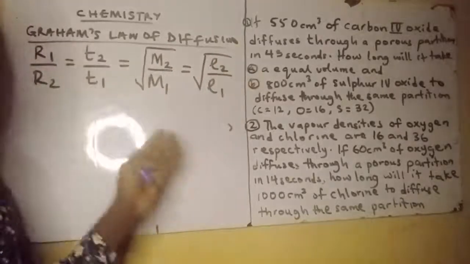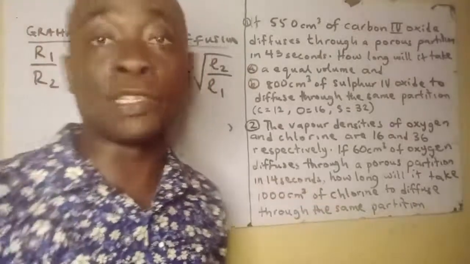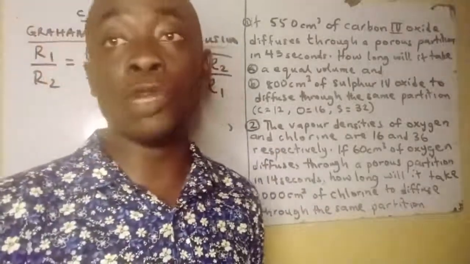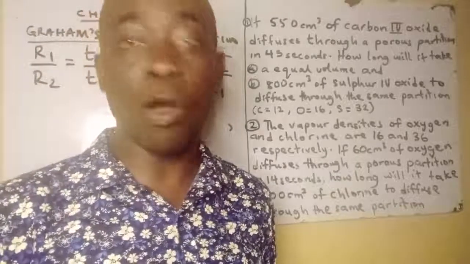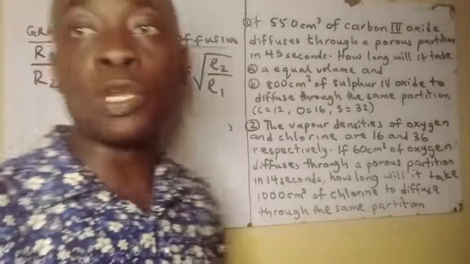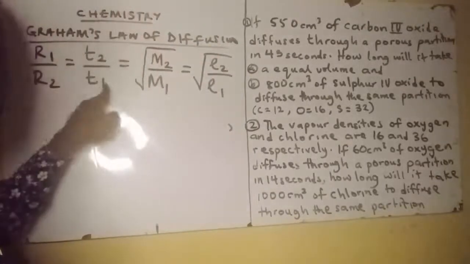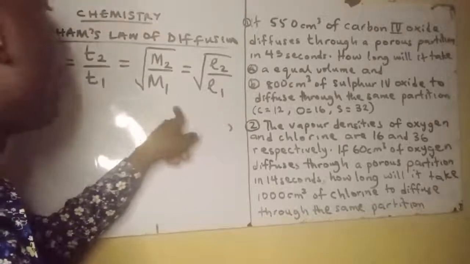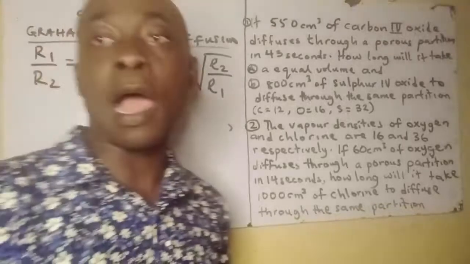So a lè pick any of these two expressions a lè pick méjì láti lè fi analyse all of these calculation. Ó rọrùn bàjẹ́ ká wo bá ṣe máa ṣe àwọn questions tí ó tó relate mọ́. Ṣé o mo sọ pé R1 over R2 equals to T2 over T1 equals to root M2 over M1 equals to root rho 2 over rho 1.